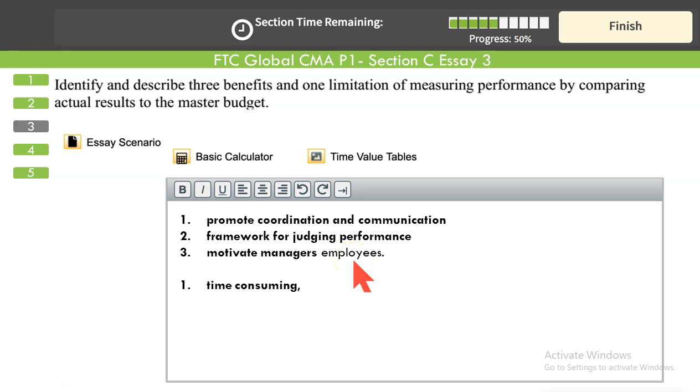But drawing up the static original budget in a coordinated effort by taking all the managers in the loop is time consuming.